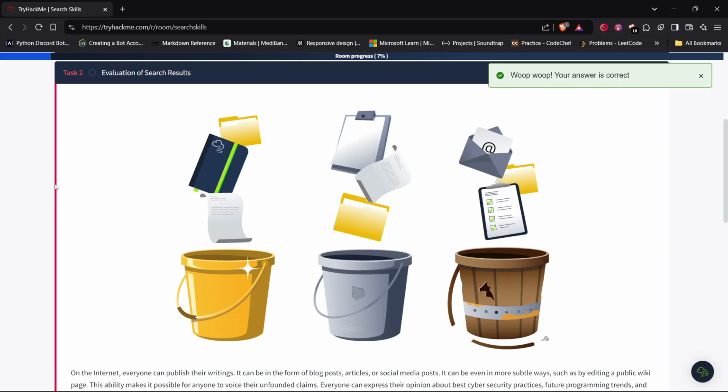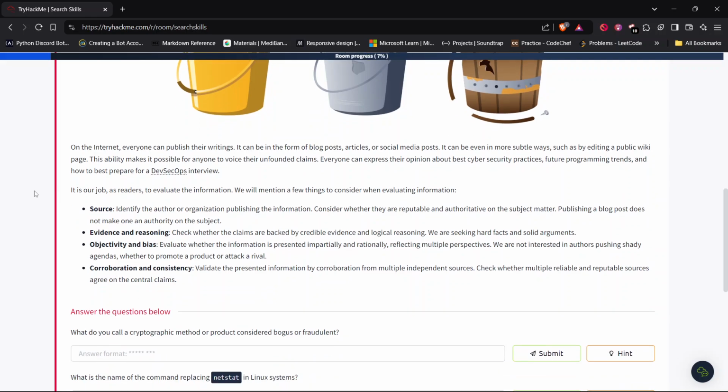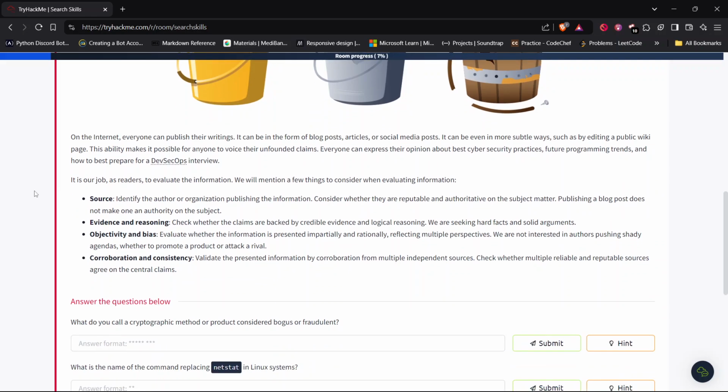Okay, task 2, evaluation of search results. On the internet, everyone can publish their writings. It can be in the form of blog posts, articles, or social media posts. It can be even in more subtle ways, such as editing a public wiki page. This ability makes it possible for anyone to voice their unfounded claims.